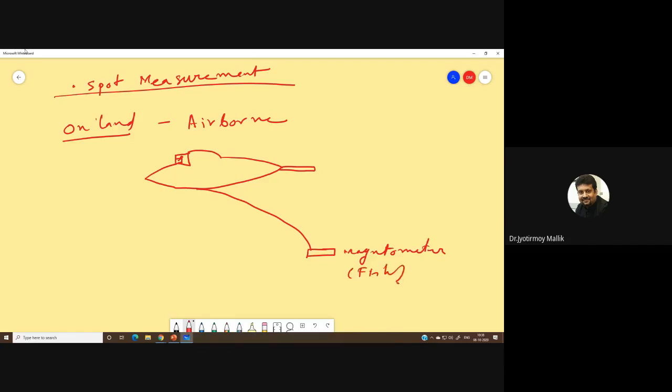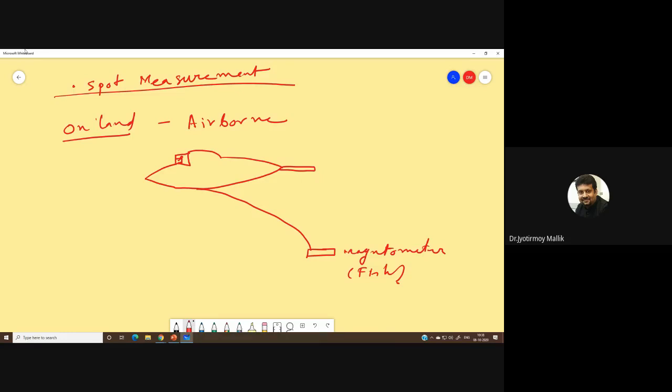It hangs from this small aeroplane, flies over a large area and keeps getting continuous measurement of the magnetization.